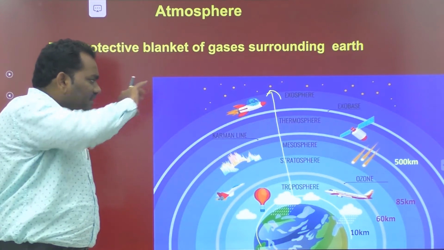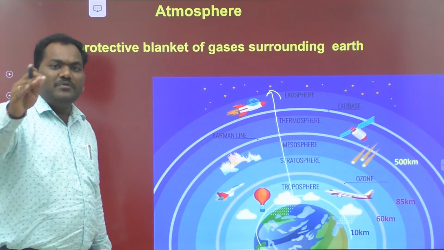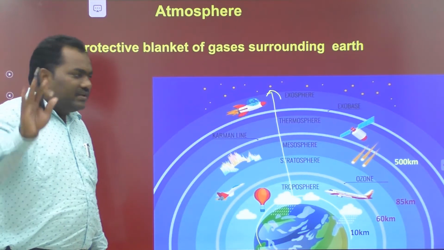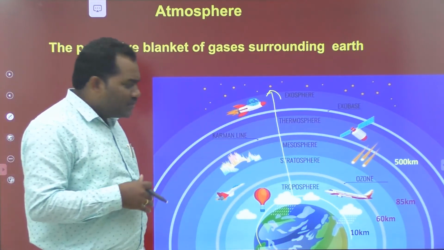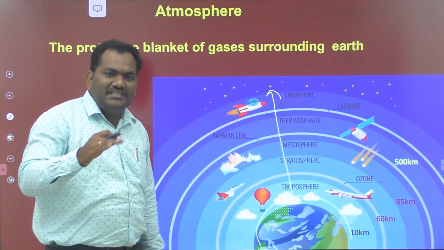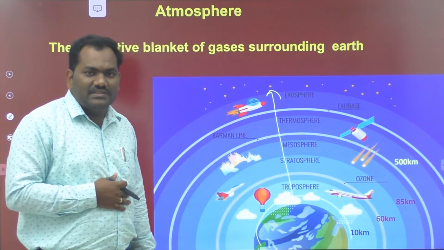Due to the presence of that air blanket, the earth's temperature increases up to 15 to 20 degrees centigrade. The main aim of keeping this air blanket around the earth is to maintain a proper temperature for human beings and other living organisms.